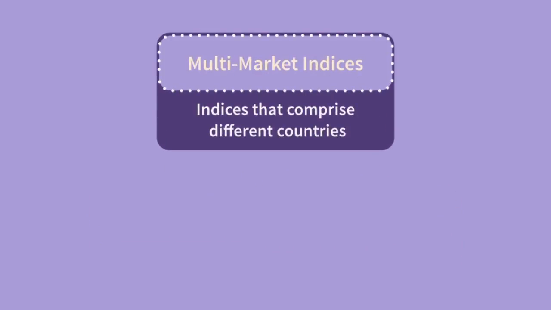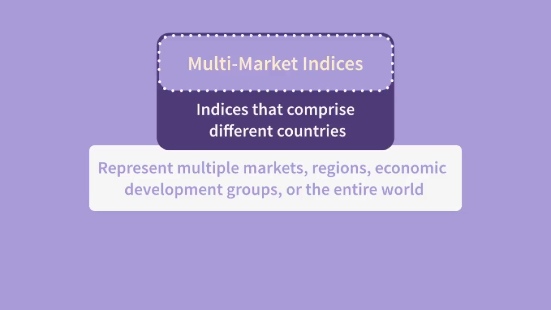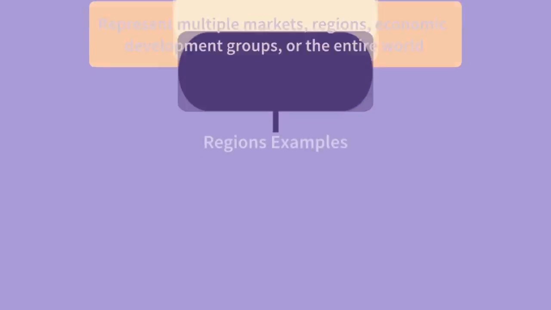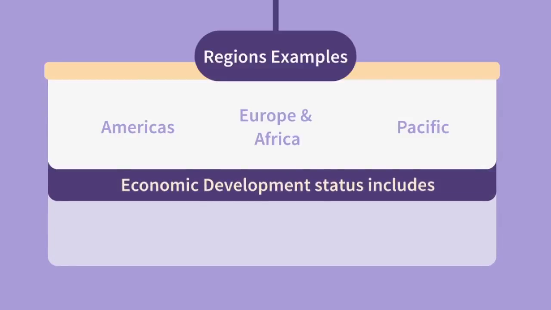Multi-market indices are typically comprised of different countries and represent multiple markets, regions, or economic development groups. There are even whole-world indices. MSCI Barra, an index provider, classifies countries along development status and geographic region, for example. In its indices, countries are separated by regions and include Americas, Europe and Africa, and Asia and the Pacific. It also classifies markets along their economic development status and considers countries that are developed, emerging, or frontier.